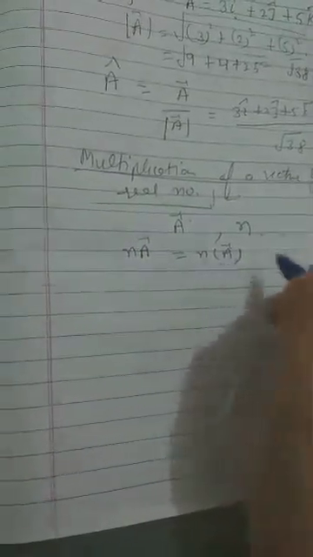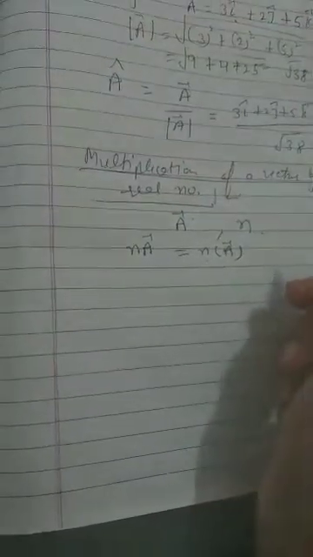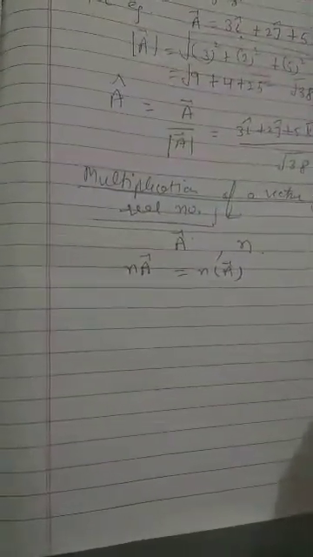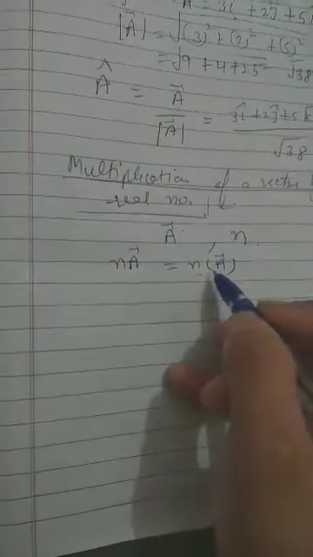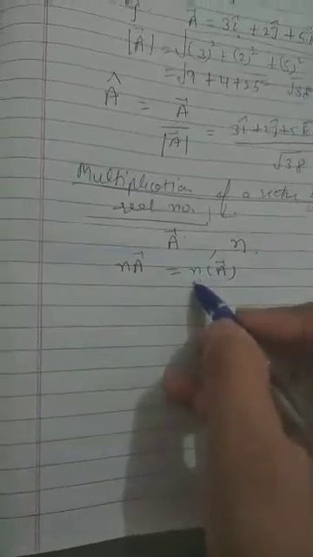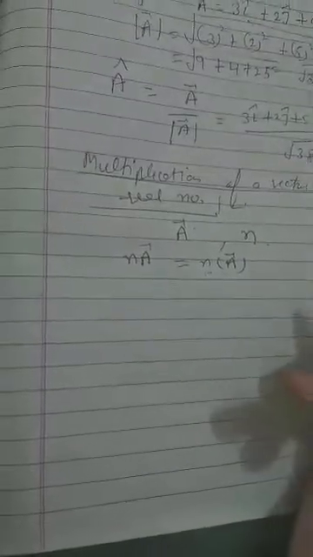Clear? The multiplication of a vector A by a real number n is another vector of magnitude n times, and the direction is the same or opposite to that of A depending upon whether n is positive or negative. Means if n is positive, then this new resultant vector will have the same direction, but if n is negative, then its direction will be opposite.